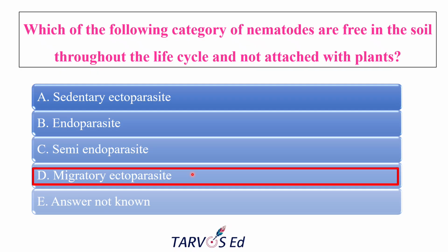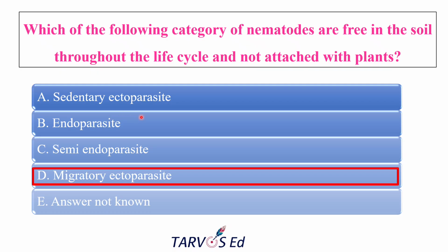Okay. Some examples for migratory ectoparasites are Xiphinema, Longidorus, and Trichodorus, and all are the best examples for migratory ectoparasites. And why the other options don't fit: sedentary ectoparasites usually attach to the root, and they are fixed at one spot, right? Examples are Heterodera, Globodera and all.